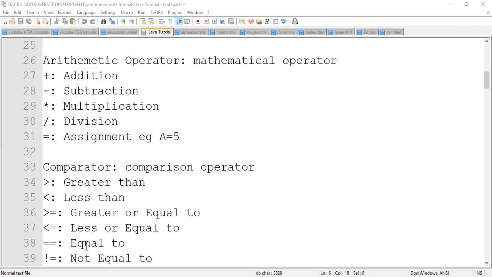Now, coming to this, can you see now? We are using double equal signs to refer to equal to. So there's a difference between assigning a value. If you're assigning a value, you just use one equal sign. But if you're comparing to say this 50 is same as this 50 this side, then use double equal sign.